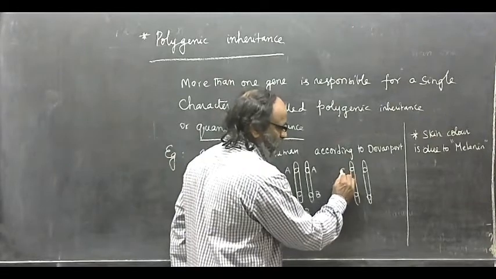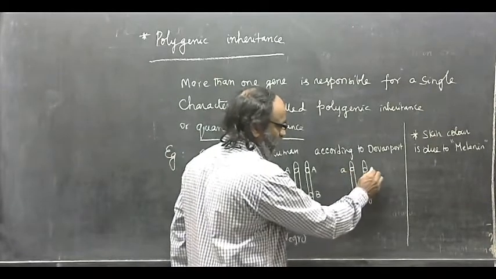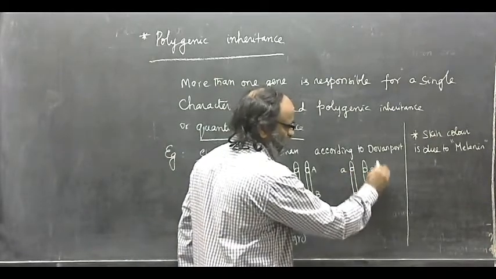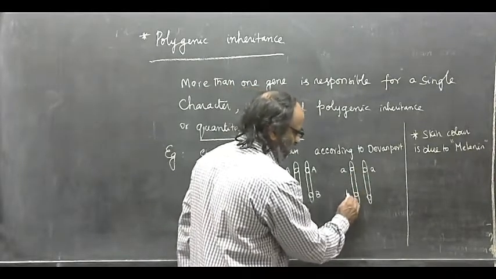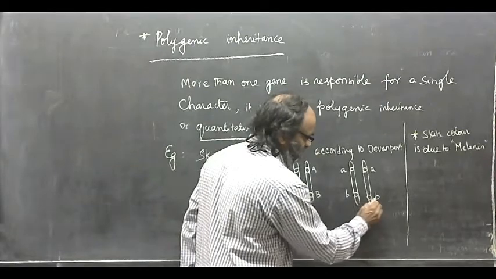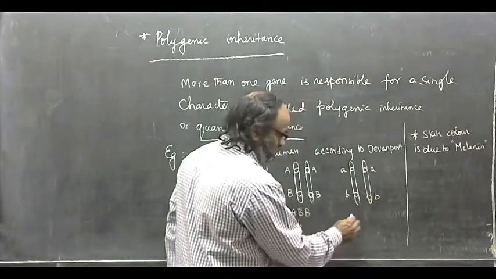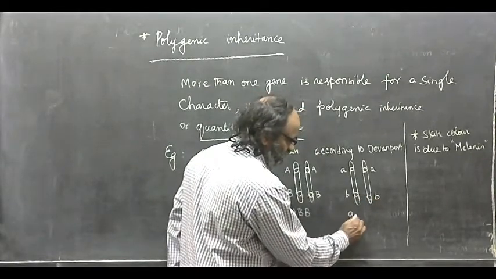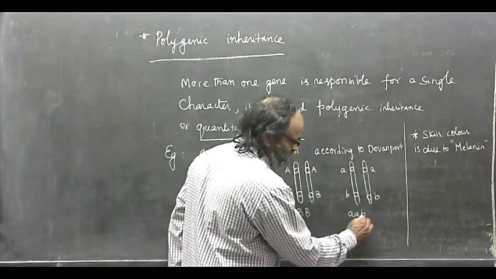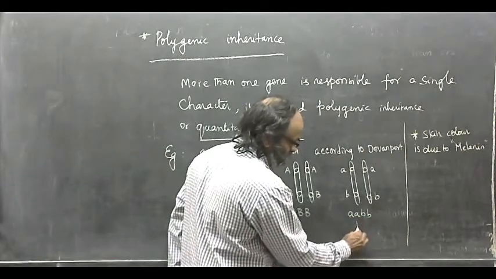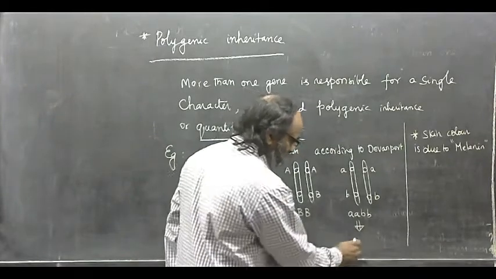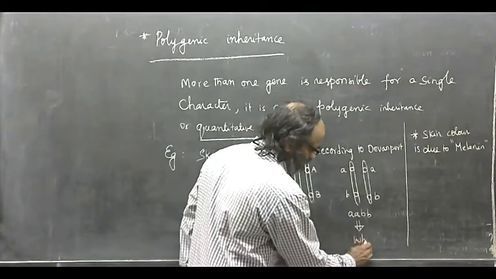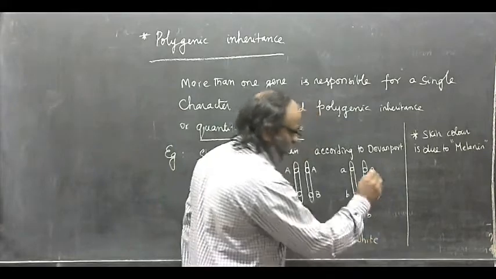Let small a be the gene at these loci, and small b the gene at these loci. Now the genotype is small a small a small b small b, and such a human being is white.